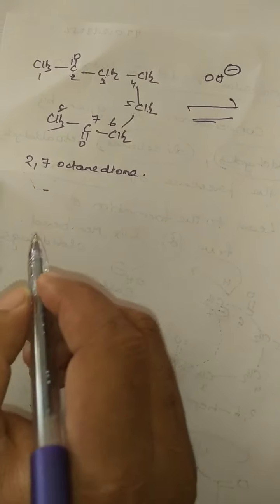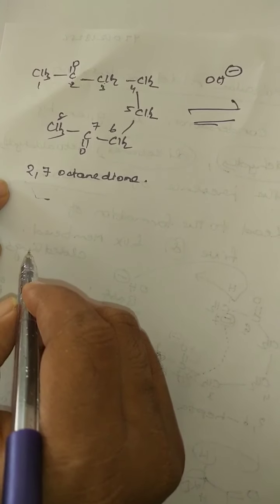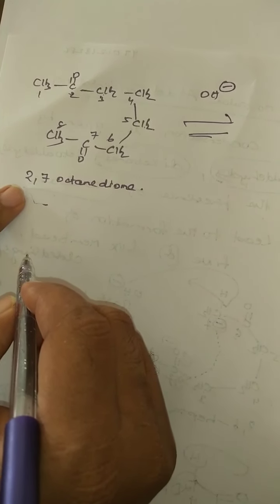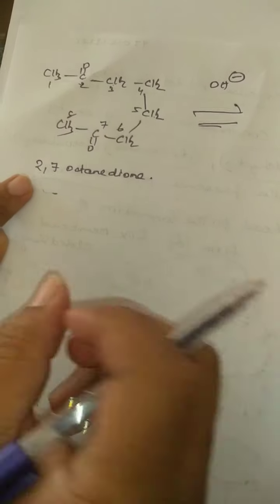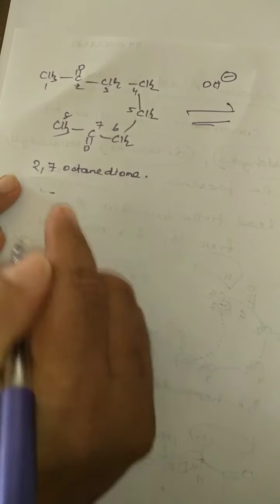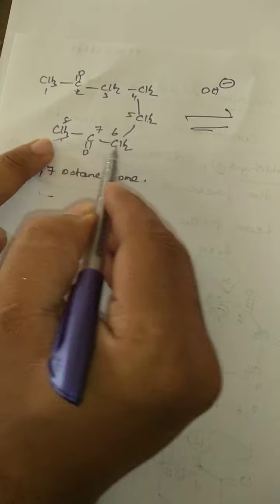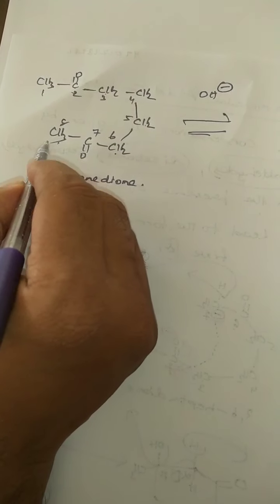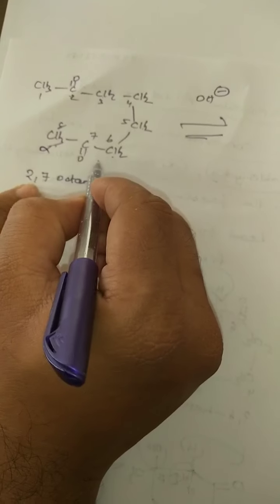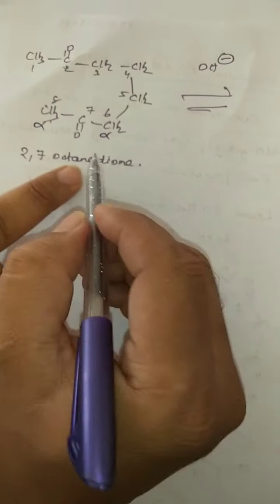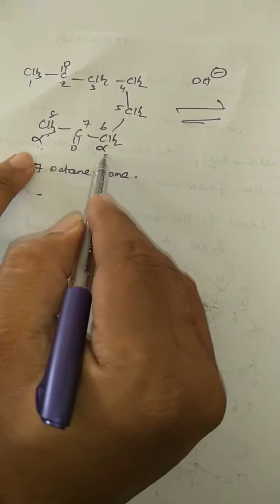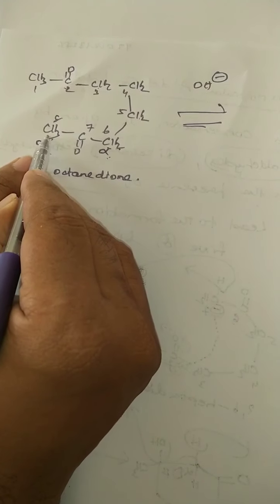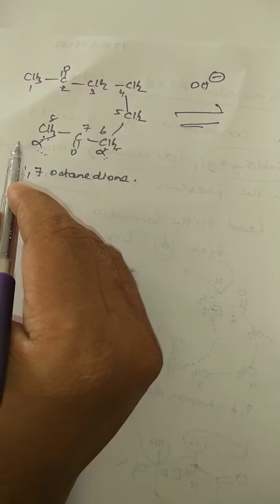so here we have to be careful. Which one is more reactive? See, there are two chances of getting products here. You can make a carbanion here, or you can make a carbanion here. This is because there are two different types. This is alpha carbon and this is also alpha carbon. But both alpha carbons are not the same, because here CH2 is there and here CH3. So two types of carbanions you can generate.